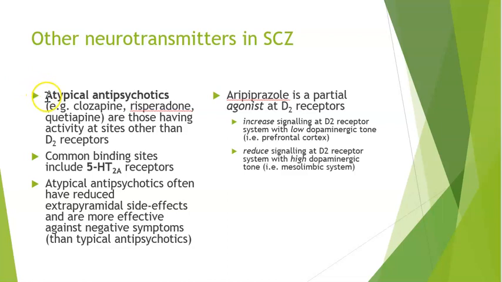So there are atypical antipsychotics that address other neurotransmitters, or they do something other than have an activity on those D2 receptors on that postsynaptic cell, specifically in the nucleus accumbens. So some examples would be clozapine, risperidone, and quetiapine. Common binding sites for these atypical antipsychotics is the serotonin 2A receptor.